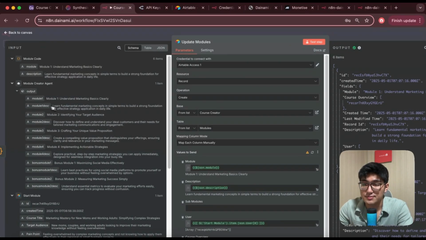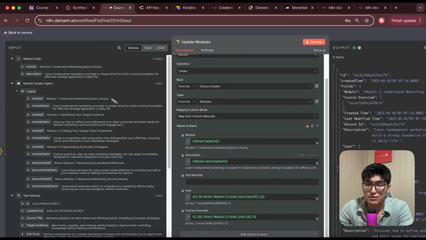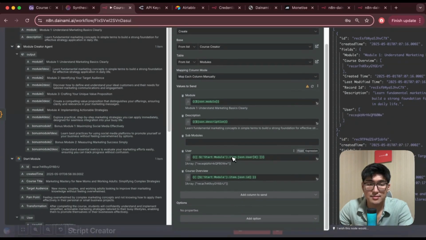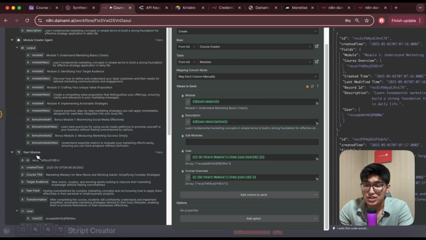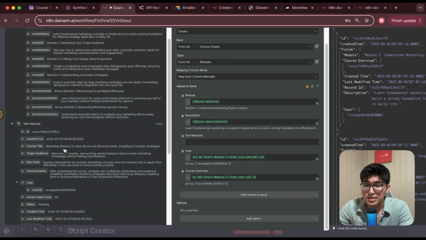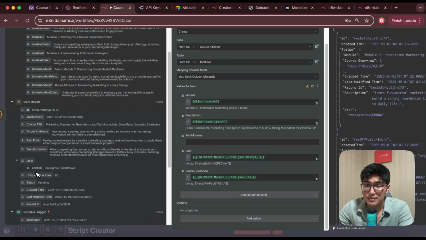Take a look over here. All I got to do here is drag over the module field over here, paste this in. And although it looks like there's only one item here, after I paste this in, it will run through all 6 items. And I also add in the description over here, drag this and paste this in. And you want to map them and connect them to the user and course overview. So you want to find the record ID from the start module section. You want to drag over the user record ID over here, paste this in.